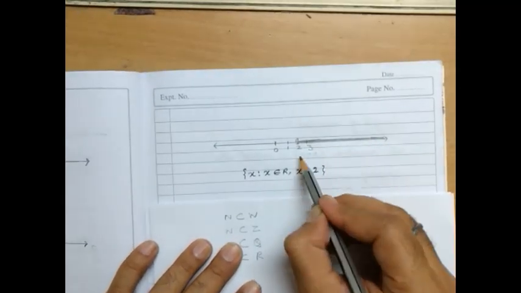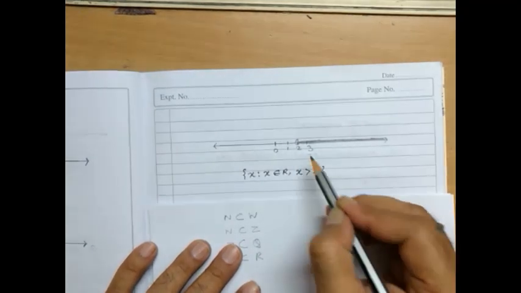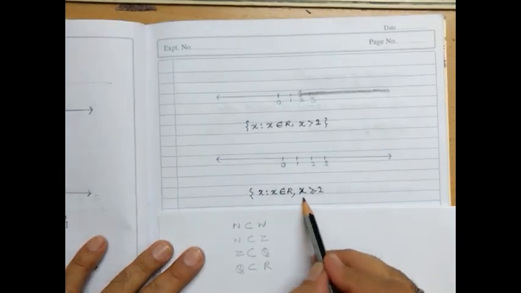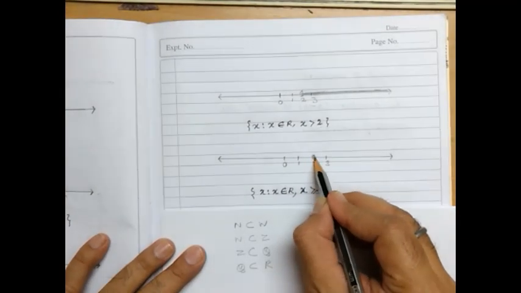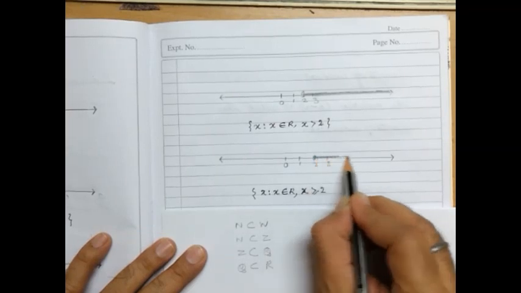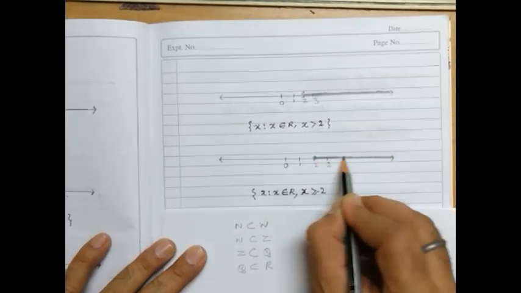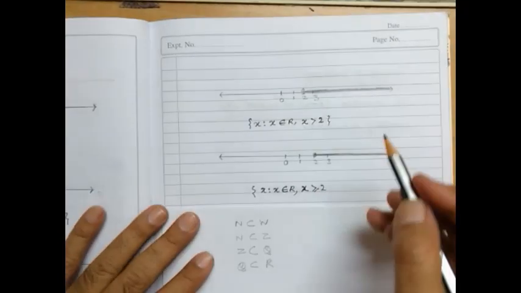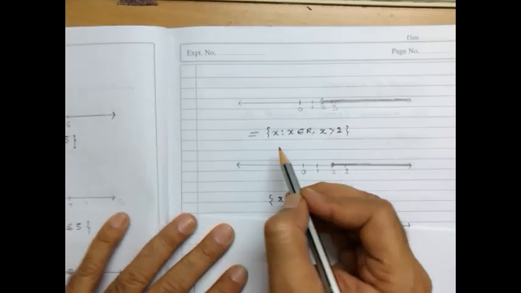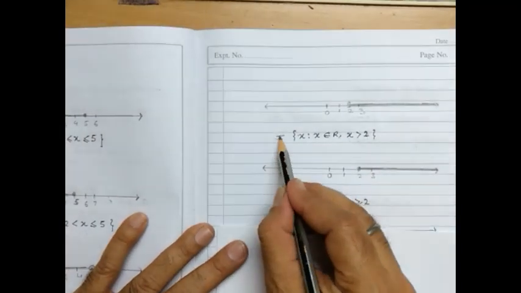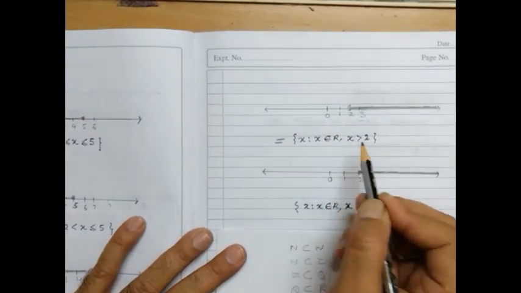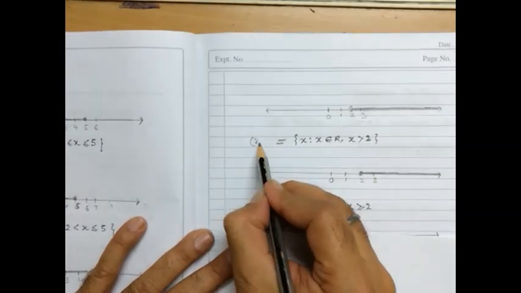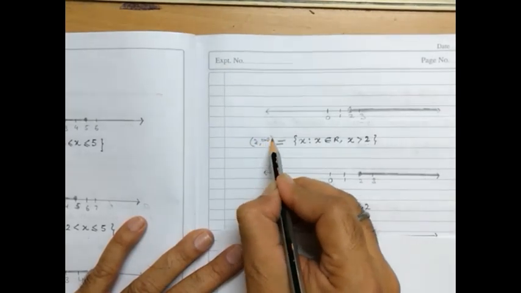This tells you the open interval to infinity. Here 2 is included, and this goes to infinity, where it is not included. Clear? So we have the open interval, and when we talk about it, this will be 2 comma infinity. Clear?